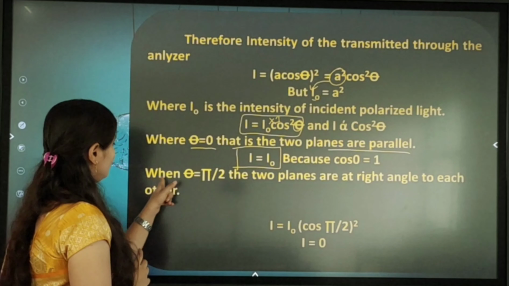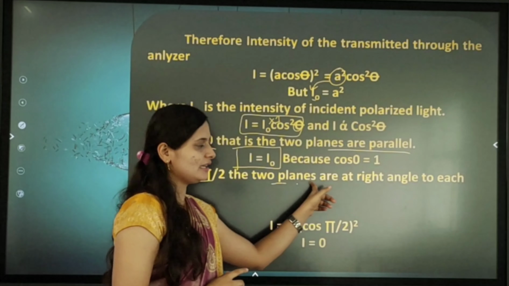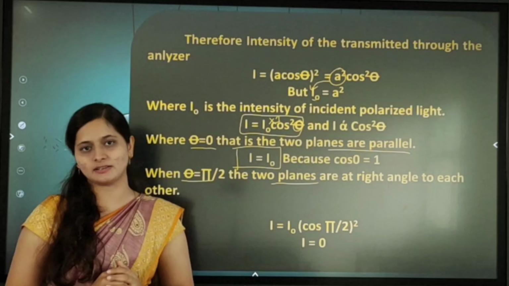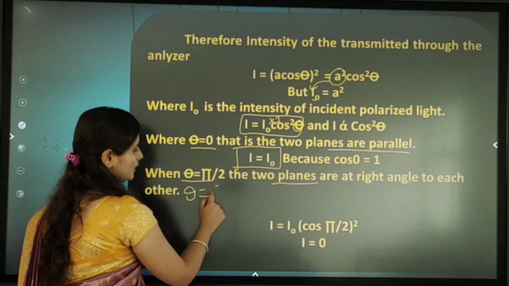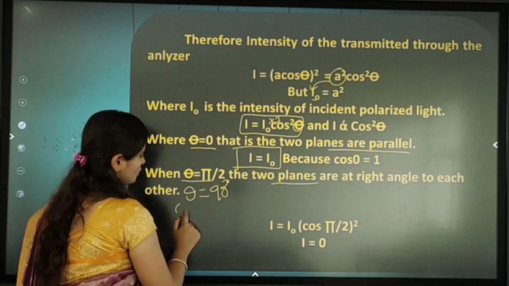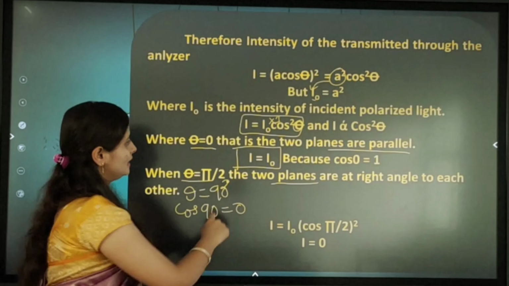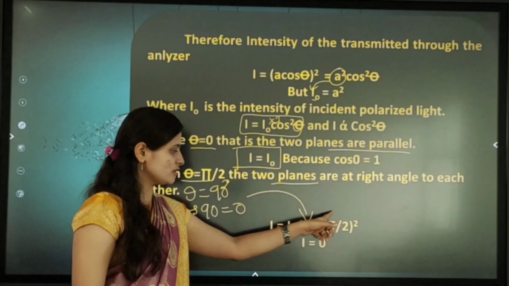Next here, where theta equal to pi by 2 means the two planes are at right angles to each other, which means perpendicular. So theta equal to 90 degree, and cos 90 means we are getting 0. Again in this equation we are substituting cos pi by 2, which is cos 90, equal to 0.